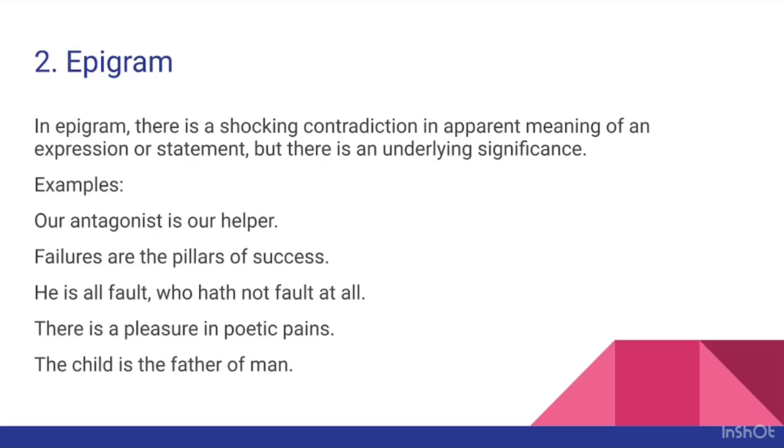So the first example is: our antagonist is our helper. There is a kind of shock in the statement: how can our antagonist become our helper, right? Here, what the writer wants to say is that he wants to point out the inner truth regarding the role of the antagonist in the matter of arming a man against danger.